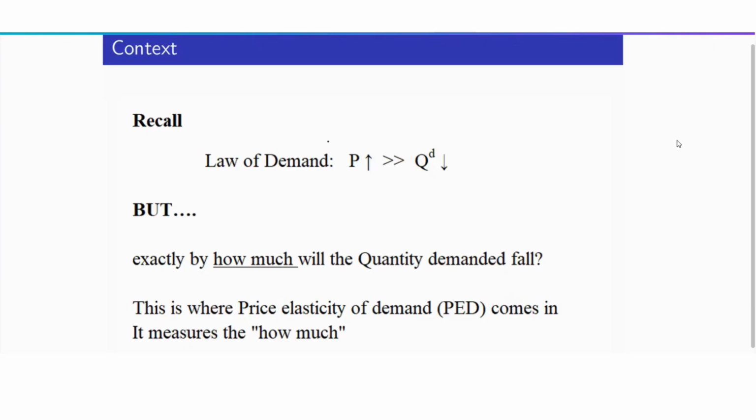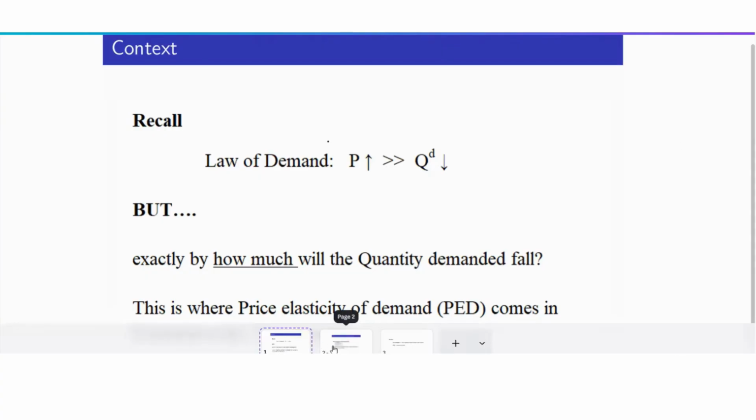Are we expecting the fall in quantity demanded to be more than the increase in price, less than the increase in price, or of the same magnitude as the increase in price? If price is increasing by 5%, is quantity demanded also falling by 5%? Is it falling by more than 5%? Is it falling by less than 5%? How do we quantify this change? This is where the concept of price elasticity of demand comes in. It measures the how much. It answers the question of how much quantity demanded changes when price changes.